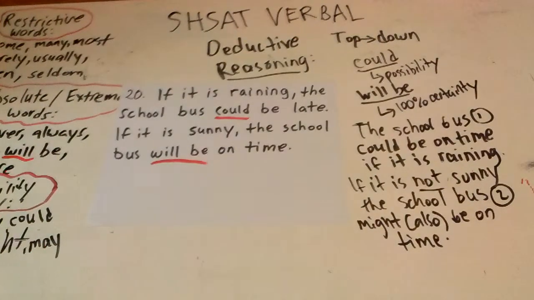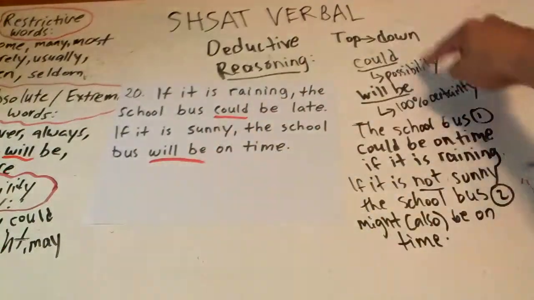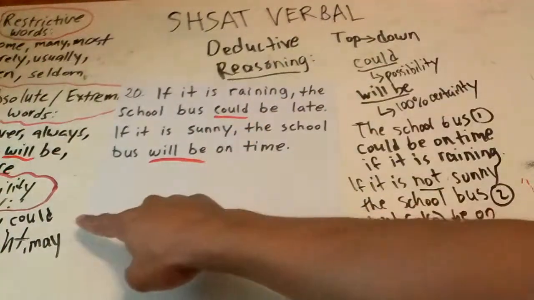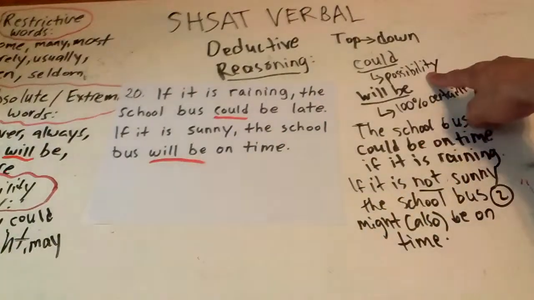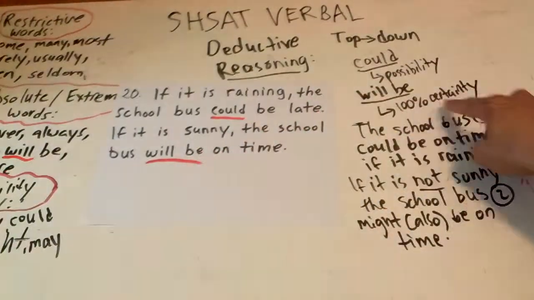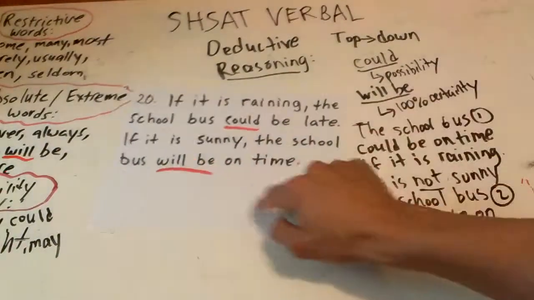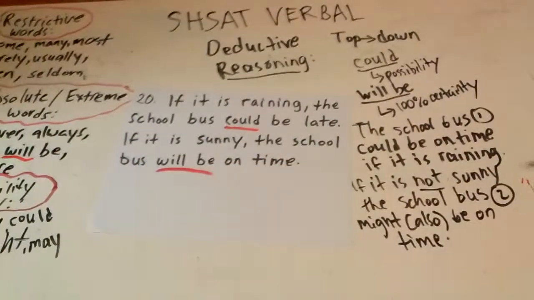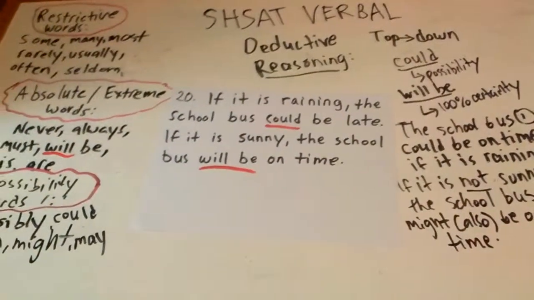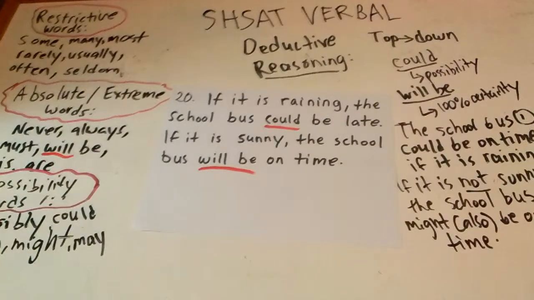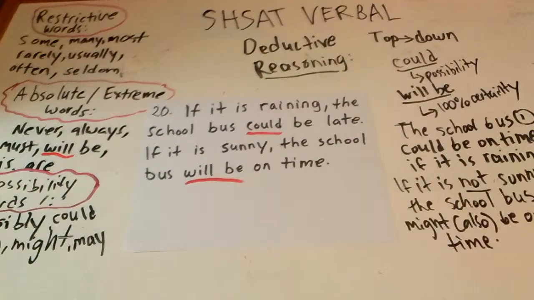So here we have it. The key, again, is to write down keywords. That's step number 1, write down keywords. Like I underlined these and then put them here. And I said, what's could? Could belongs to that pile, the possibility pile, so I drew an arrow. And then will talks about 100% certainty because it's part of the absolute pile, right, from over there. Remember, you have your pile there, and you're going to add some words too as you encounter them, in the comments below. And then we wrote our complements.